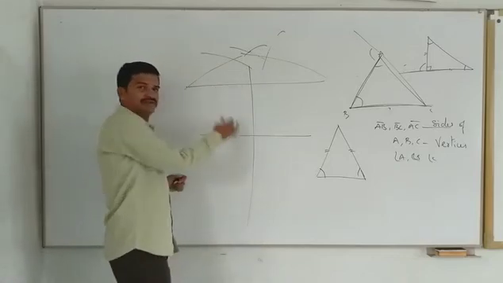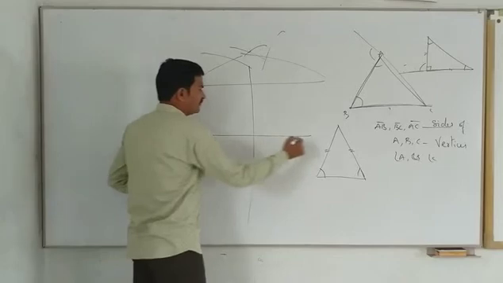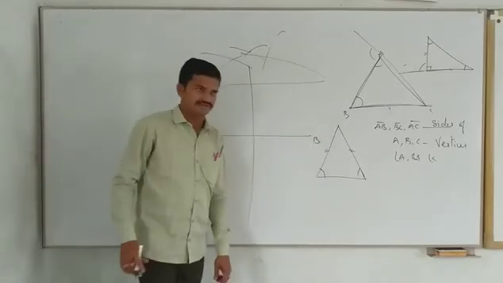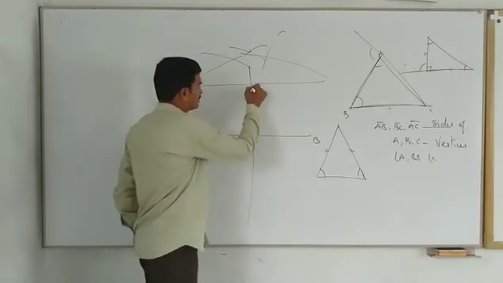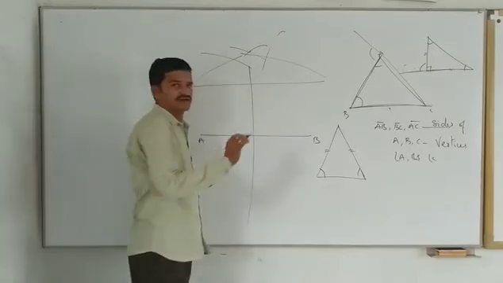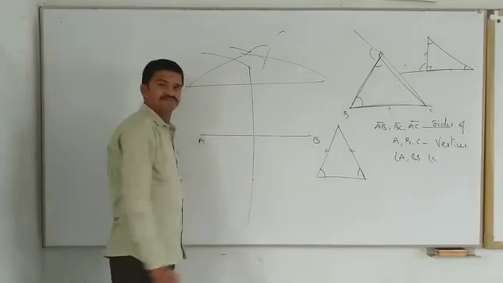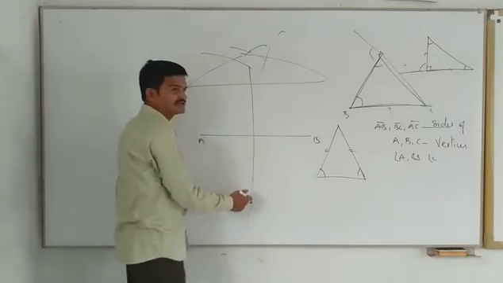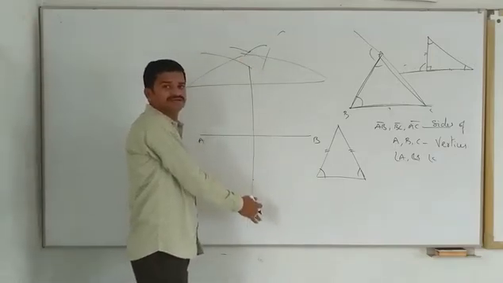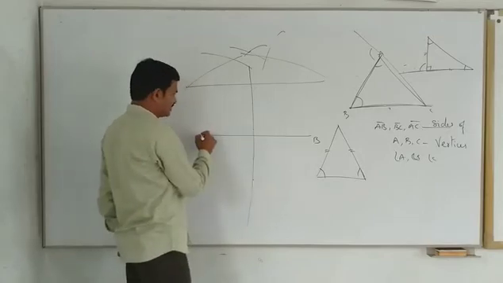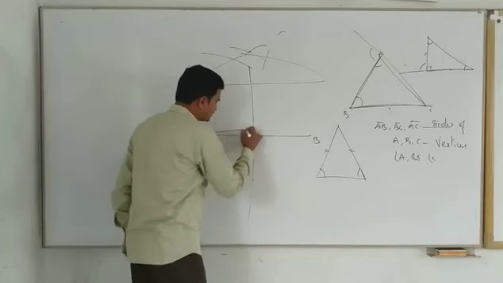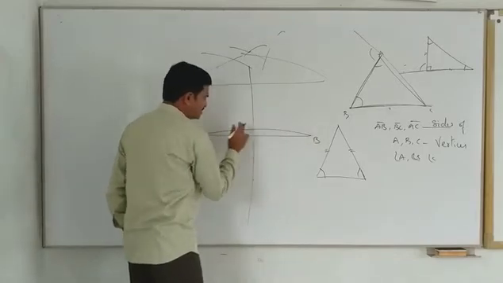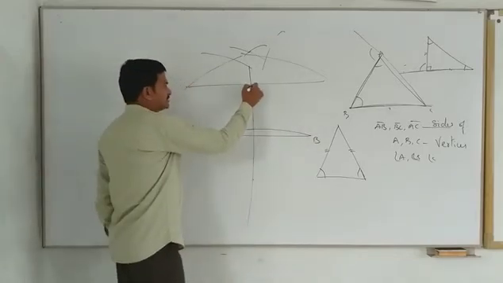On this perpendicular bisector, if you mark any point, here or here or here, anywhere, all these points which are lying on this perpendicular bisector should be equidistant from these two points A and B. Suppose if you join this and this, they will be equal.